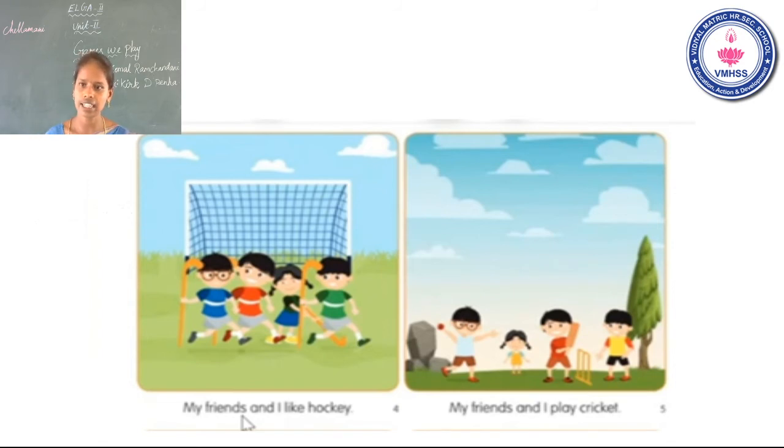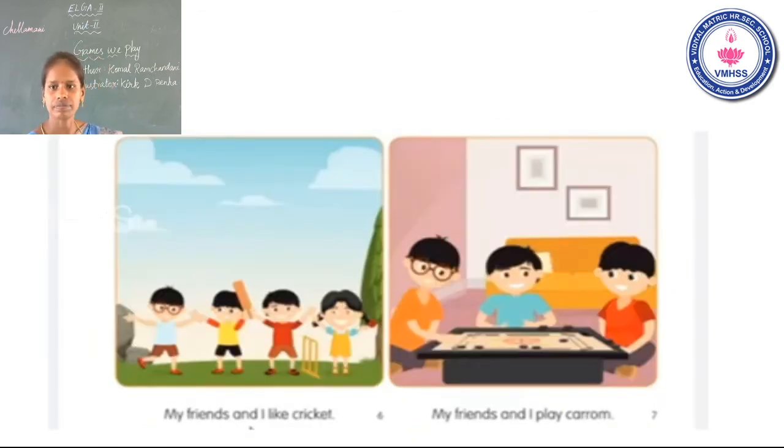Next, my friends and I like cricket. எனக்கும் என் ஃப்ரெண்ட்ஸுக்கும் cricket ரொம்ப பிடிக்கும். My friends and I like cricket.